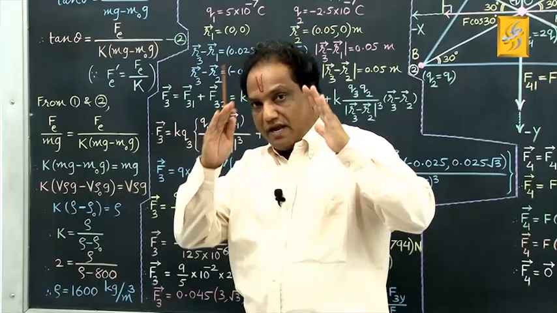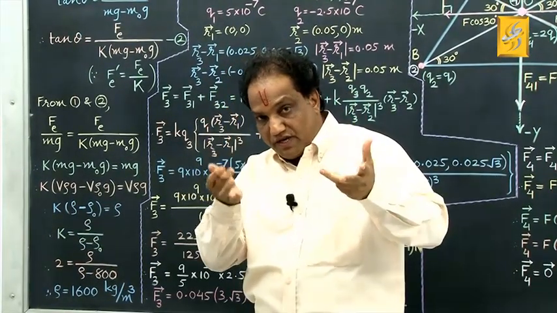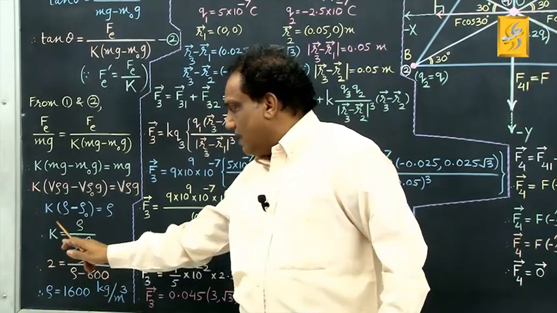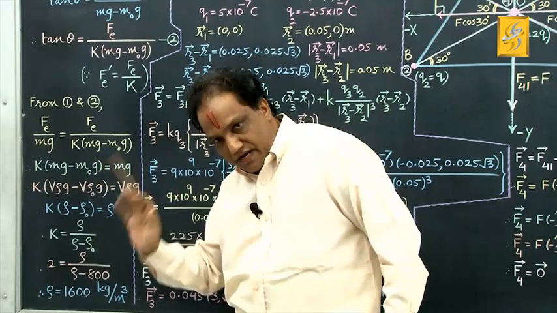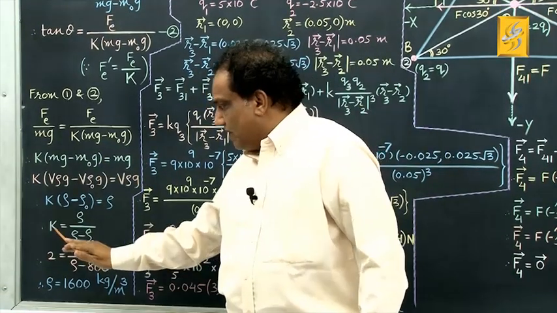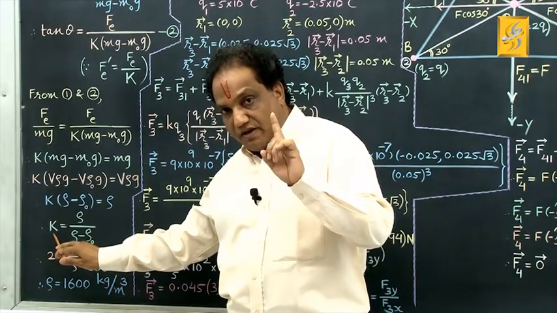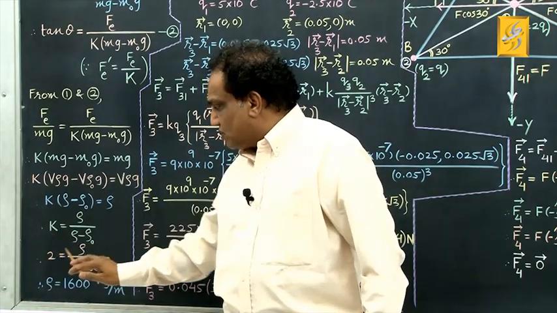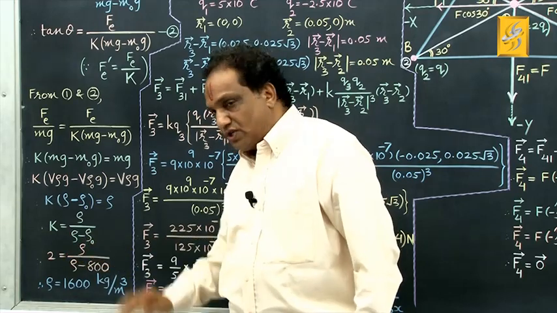When the angle between the two strings remains the same, though we take the system from air to another liquid, at that time you can definitely apply this formula. Please remember it; it will help you find the answer very quickly. K equals rho upon rho minus rho 0.